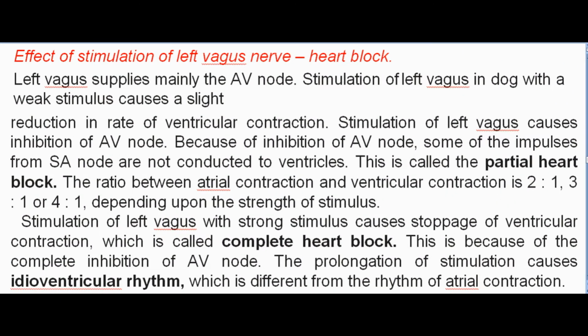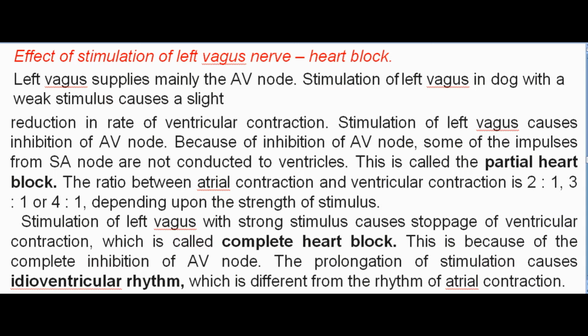Effect of stimulation of left vagus nerve: heart block. Left vagus supplies mainly the AV node. Stimulation of left vagus in dog with a weak stimulus causes a slight reduction in rate of ventricular contraction. Stimulation of left vagus causes inhibition of AV node. Because of inhibition of AV node, some of the impulses from SA node are not conducted to ventricles. This is called partial heart block. The ratio between atrial contraction and ventricular contraction is 2:1, 3:1 or 4:1, depending upon the strength of stimulus.